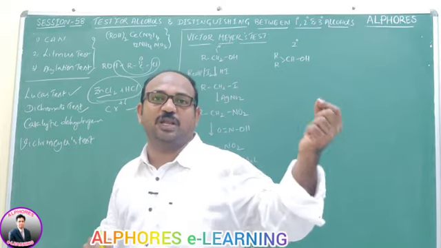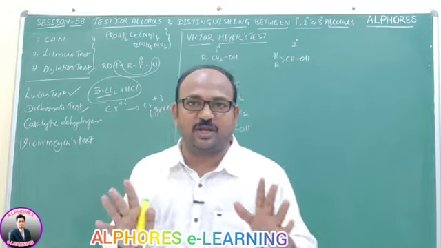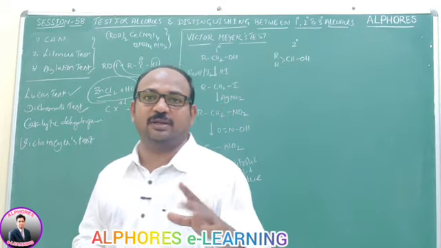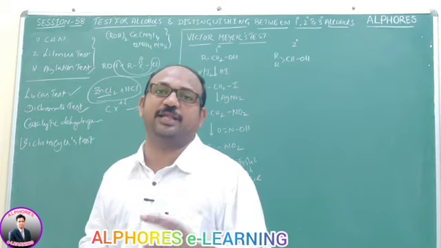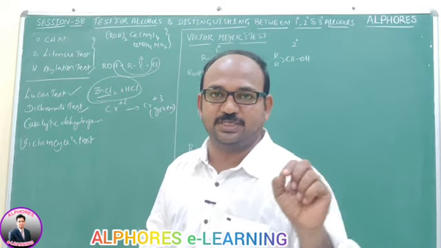For that reason, we learned that in a tertiary alcohol, the OH-containing carbon is not attached to any hydrogen. All three are alkyl groups only. That's why C-C bond breaking does not take place that easily.